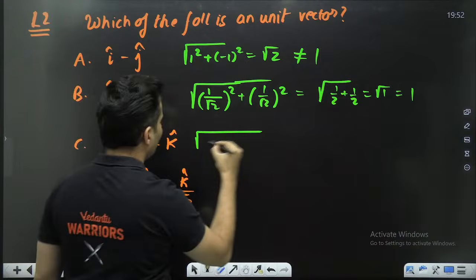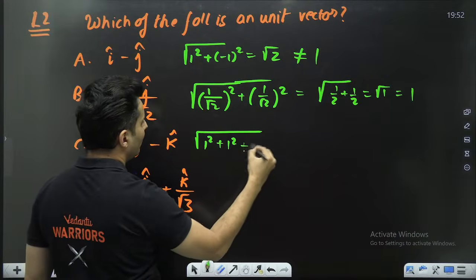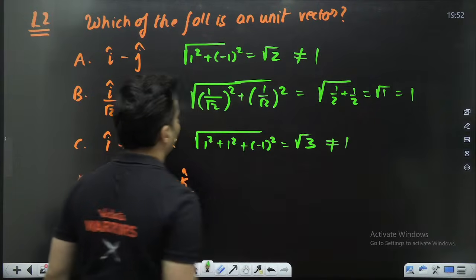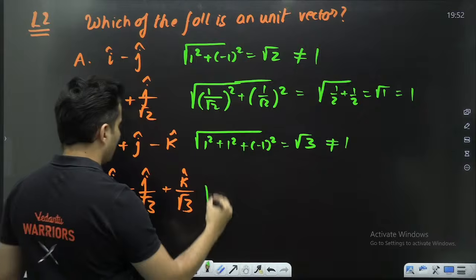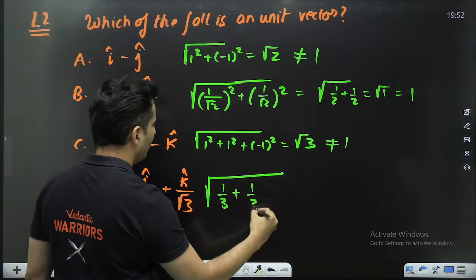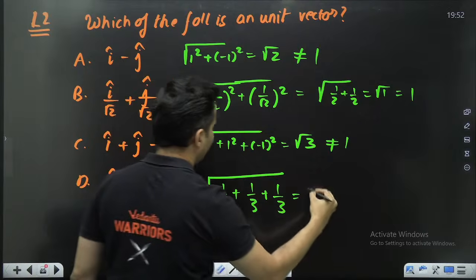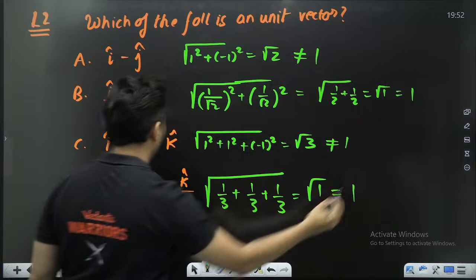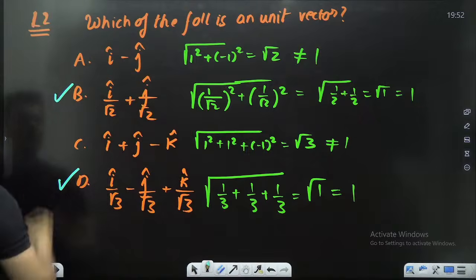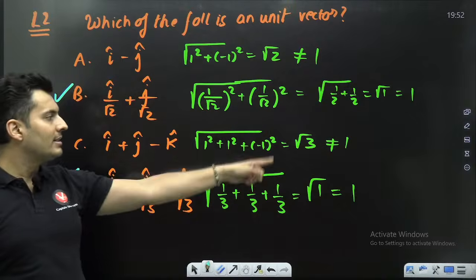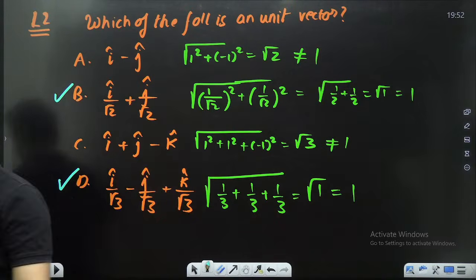Here it is root of 1 square plus 1 square plus minus 1 square, which is root of 3, which is not 1. This one is root of 1 by root 3 square plus 1 by root 3 square plus 1 by root 3 square, which is just 1. So the correct answers for this question are D option and B option. D and B both are unit vectors. A and C are not unit vectors.